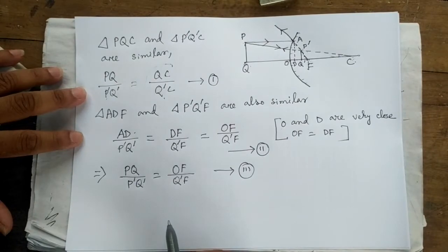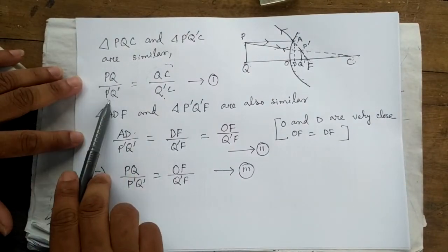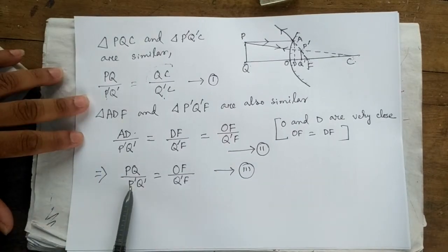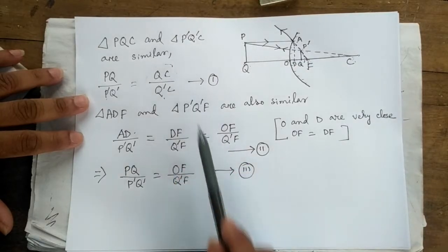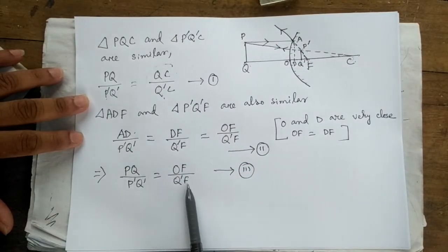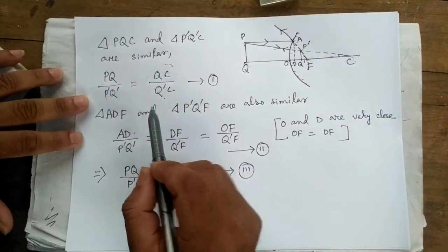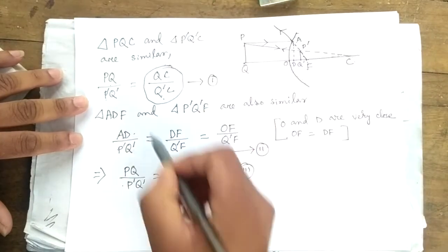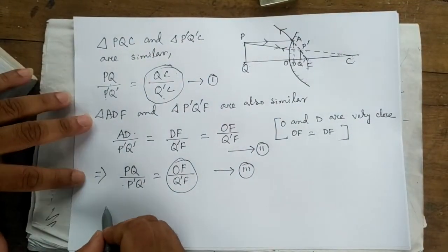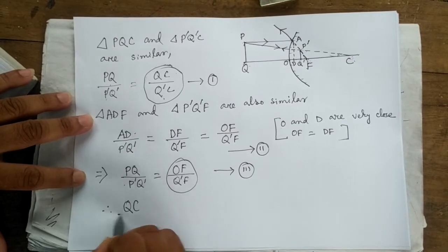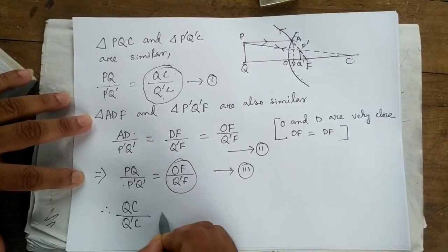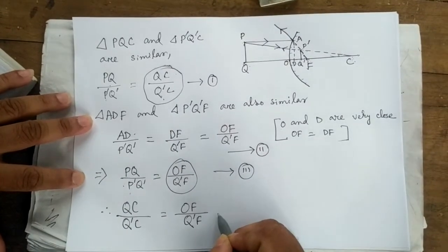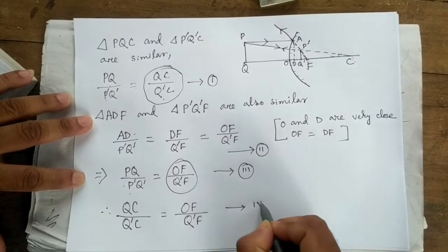Now from equation 1 and 3, PQ by P dash Q dash is on the left in both, and QC by Q dash C is on the right in one, OF by Q dash F in the other. As the left hand side of both the equations are equal, the RHS will also be equal. Therefore you can say QC by Q dash C equals OF by Q dash F. This is your equation 4.